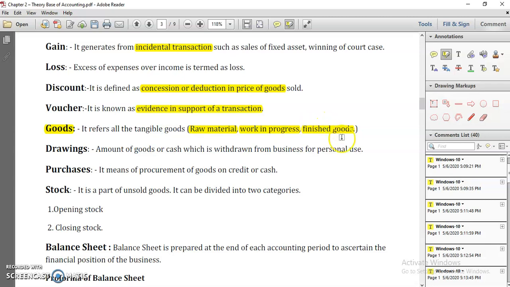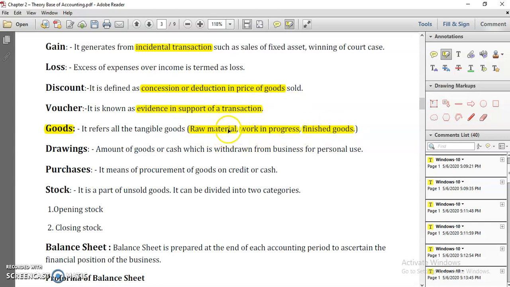Those become finished goods for you. Work in progress means goods which are neither raw material nor finished goods. Those goods which are totally produced become finished. Those we use to produce finished goods become raw material.